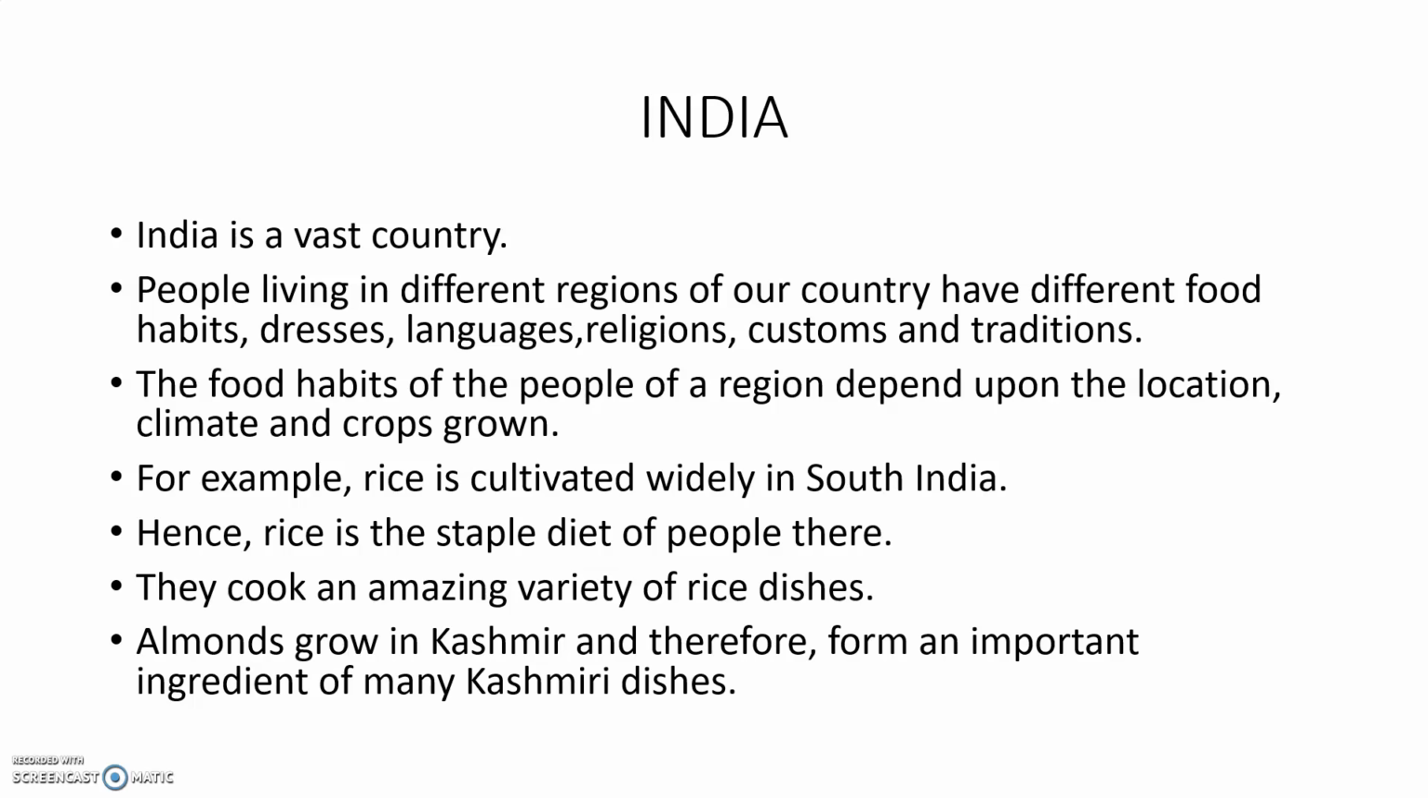The food habits of the people of a region depend upon the location, the climate and crops grown. For example, North India. If you take North India, they eat more wheat. Why? Compared with South India, in North India the temperatures are cool. That's why the staple diet of those people is wheat. If you go to South India, what is the staple diet? Rice they eat. That means it depends upon the location, climate and crops grown.